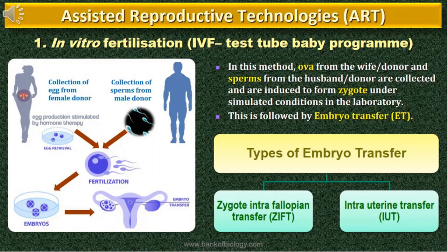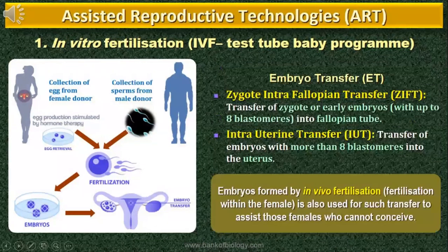After the zygote is formed, it has to be transferred into the parent's body. The embryo transfer is of 2 types, ZIFT and IUT. ZIFT is zygote intra-fallopian transfer, and IUT is intrauterine transfer.